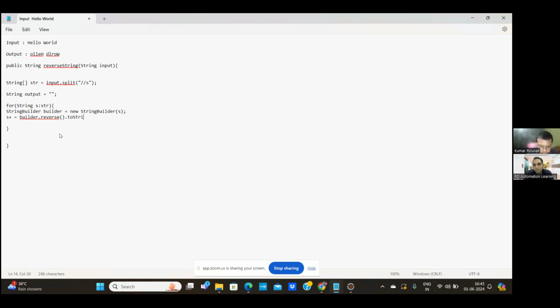Then toString, so it will reverse the string, and we can return the output. Just a second, let me fix it. Using StringBuilder, right?